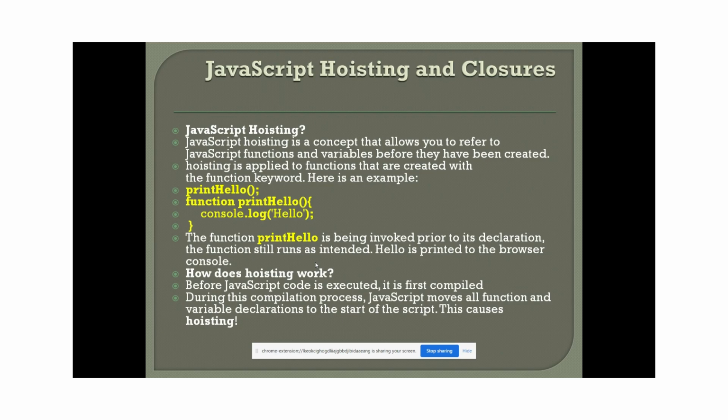Say I have created a function printHello, but before creating the function, I try to call it. Still the function will be executed. How? The JavaScript compiler, in the compilation process, moves all the functions and declared variables to the start of the script, guys.